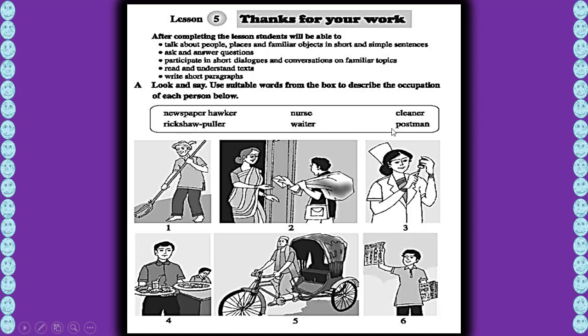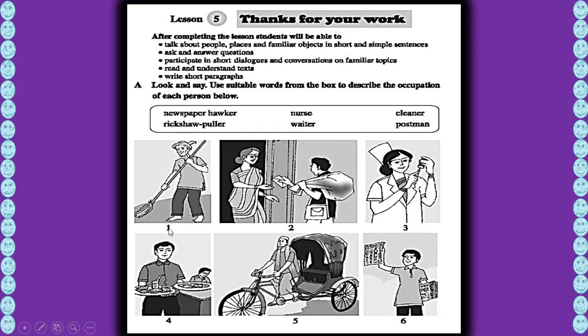I think you don't know about this person, because postman's age is already finished, because a lot of things have come to fill that post. Okay, that's why postman is not in the post right now.